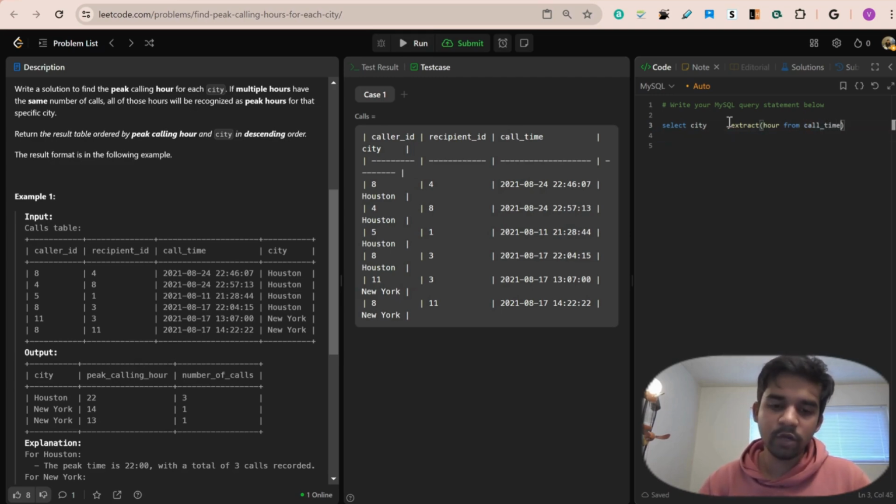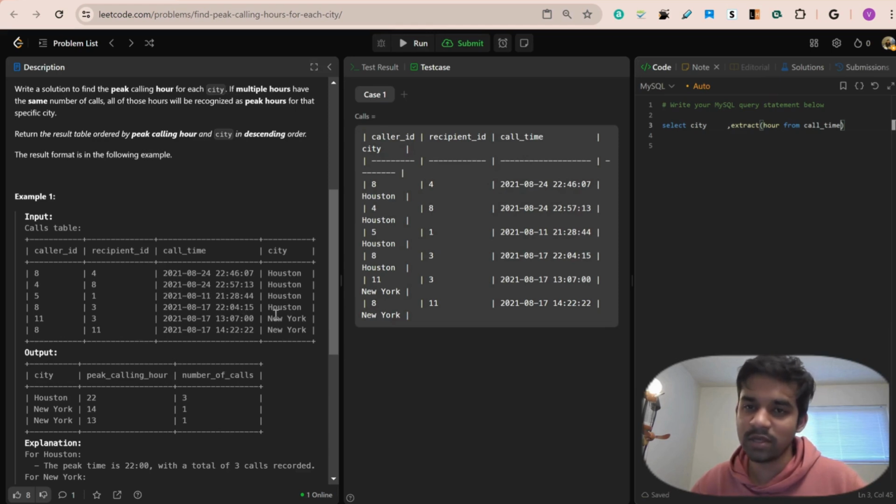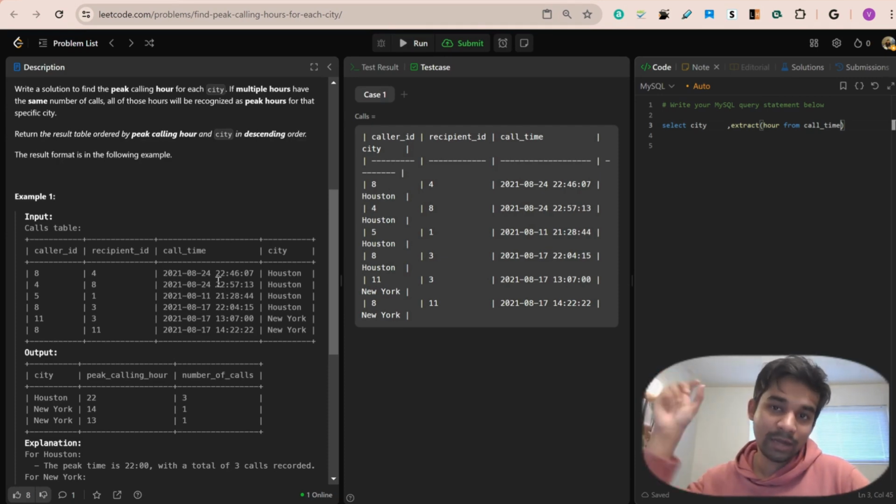We have not been asked whether a person has been speaking on different days or just one single day. So I am taking into consideration that if a person is speaking at this hour, and any other person is speaking with a third person on a different day at that same time, I would count that as well in that particular hour.